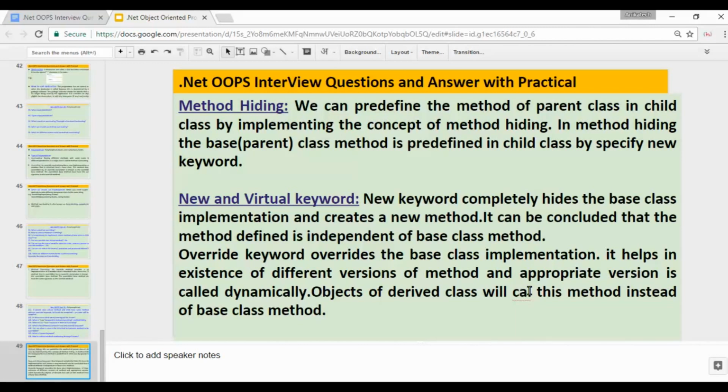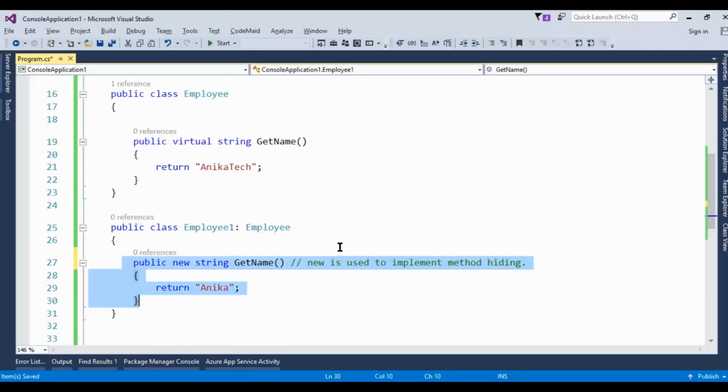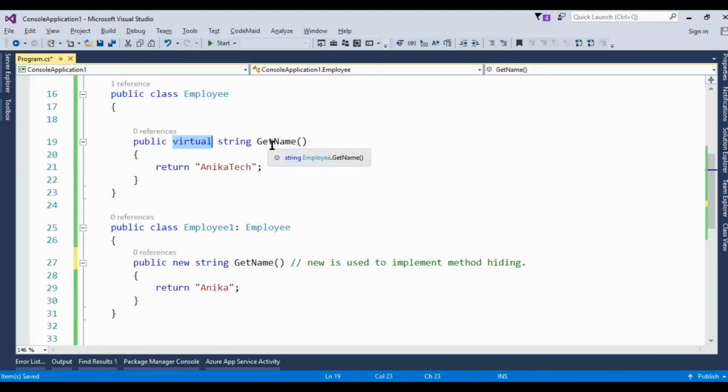The object of the derived class will call this method instead of the base class. It means there are two types of polymorphism: overloading and overriding. So overriding means we are overriding the virtual method, and that is related to the base class or parent class only.